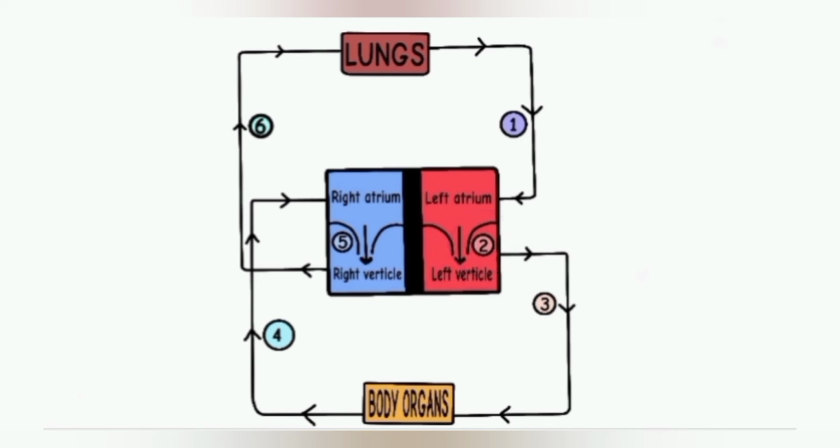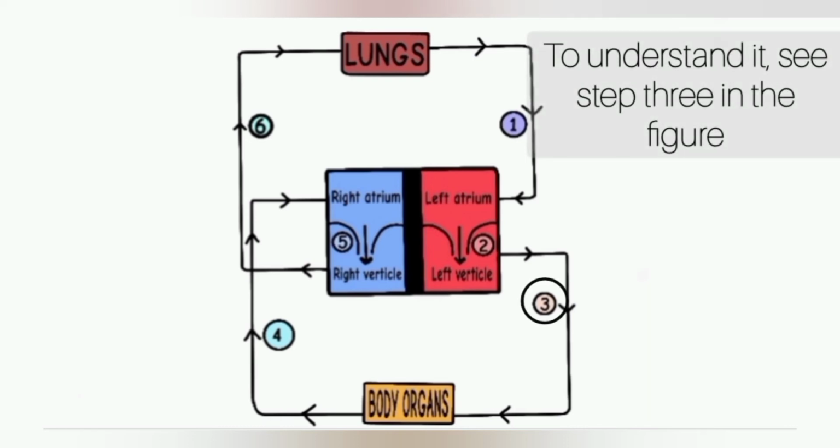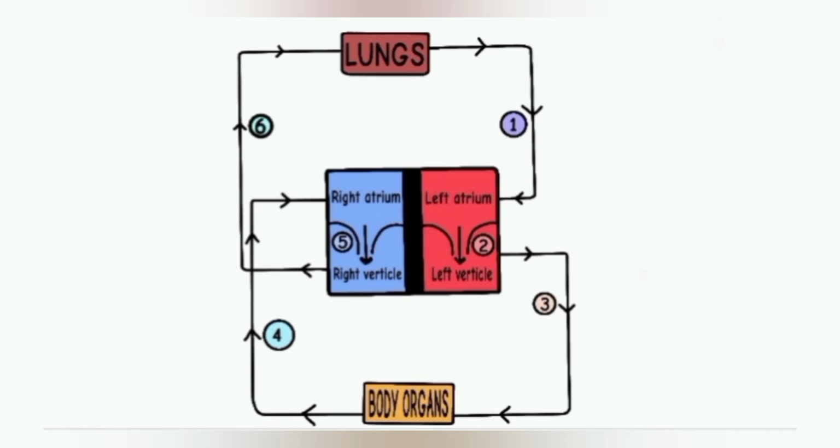Now moving on to the next, when the left ventricle contracts, the oxygenated blood is forced into the main artery called the aorta. This main artery then branches into smaller arteries which go into different body organs except the lungs. The smaller arteries called arterioles further branch into capillaries. Understand it, see step 3 in the figure. After that, the main artery carries blood to all the organs of the body like head, chest, arm, stomach, intestine,